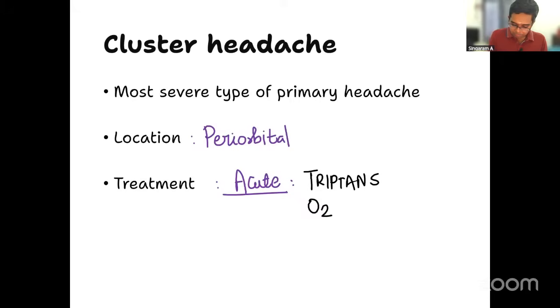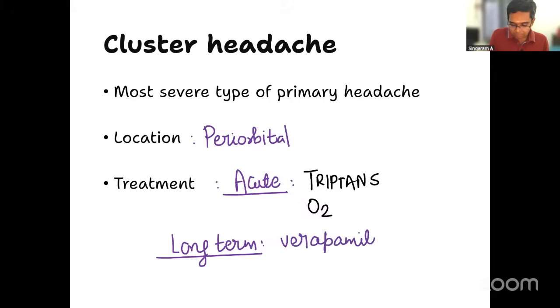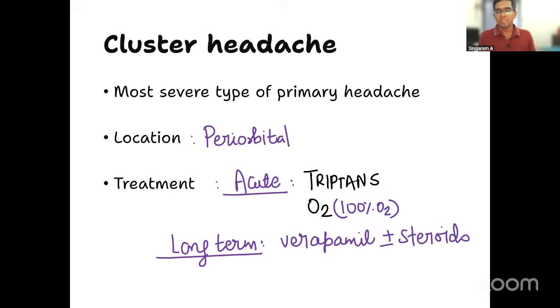Next, suppose this patient was having recurrent episodes. If you want to give long-term treatment, which drug can be prescribed? It is verapamil. To decrease the future episodes, you can give verapamil, which is the calcium channel blocker. Along with that, steroids also. Verapamil plus or minus steroids will have a role in the management, right? And as some of you correctly pointed out, it is 100% oxygen. So these are all the treatment options in cluster headache. Now, prophylaxis, I've already told you, it is verapamil plus or minus long-term steroids.